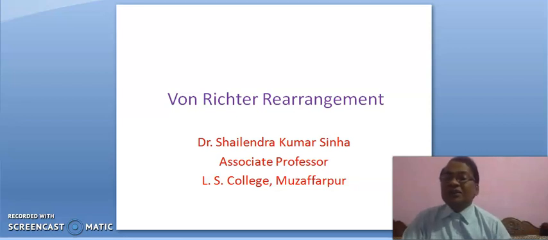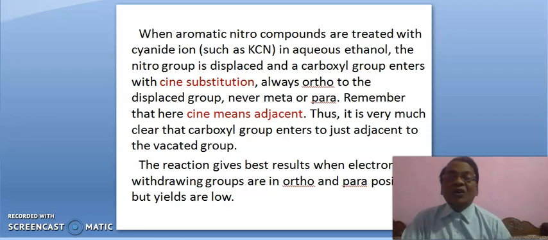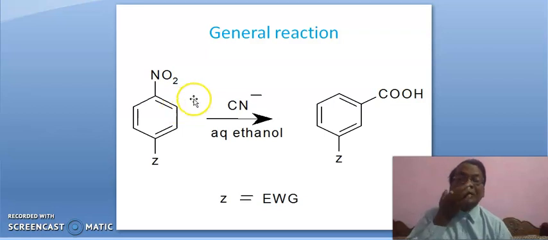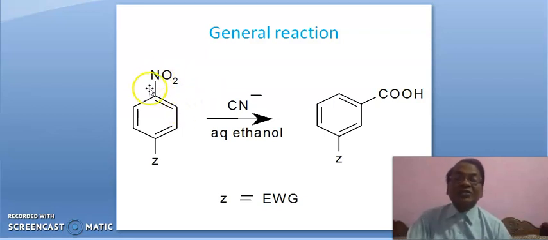In this rearrangement, when an aromatic nitro compound is heated with cyanide ion in aqueous ethanol, a carboxyl group comes here with the elimination of the nitro group.